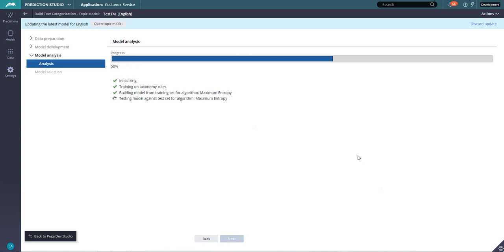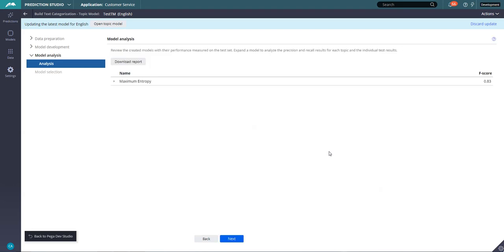Okay, so now the model is being created. It has started initializing and building the model and testing the model against the test set. Remember we had 40% allocated to the test set and 60% for the training set, and it already created that model from the training set and has started testing. After testing, it's created as a maximum entropy model, and then click on next.